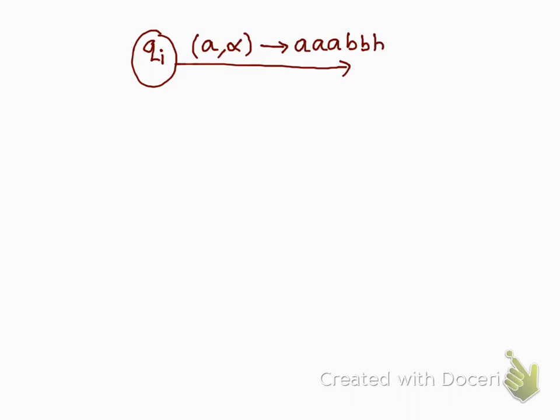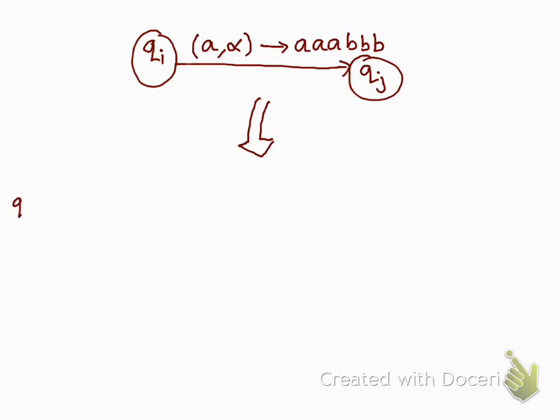So look at this. If I have a state Qi, I read an input A from the input tape and the symbol alpha from the stack. Assume that this was giving us a string AAABBB. Assume that this is the case and this is the string which we want should be pushed in the stack, and we go to Qj. So you can write this same thing as,